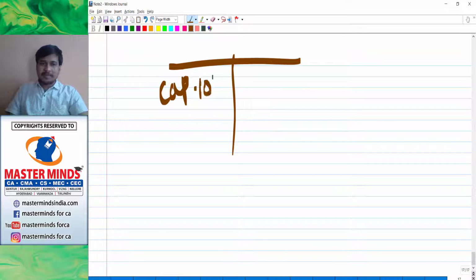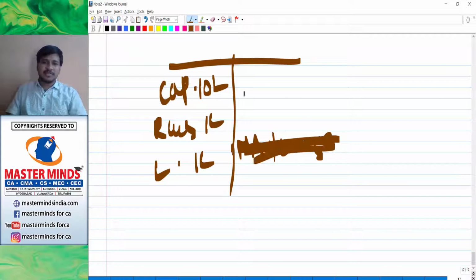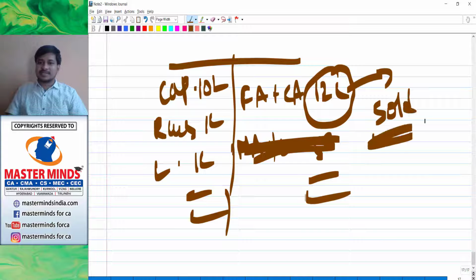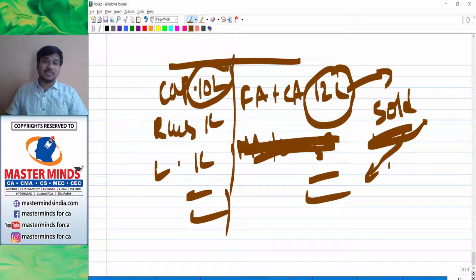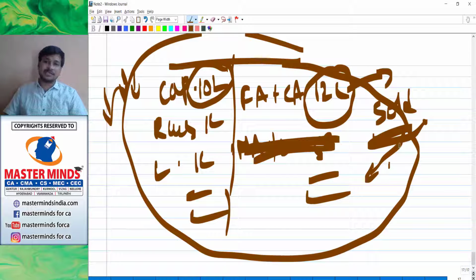Say for example, capital 10 lakhs, reserves and surplus 1 lakh, liabilities 1 lakh, or forget about loss for some time. Say your fixed assets plus current assets are 12 lakhs. So now whatever excess assets are there, sell the excess assets, get that cash and repay some liability. Since overcapitalized, decrease your capital immediately. So this is what is generally adopted in the case of overcapitalization.